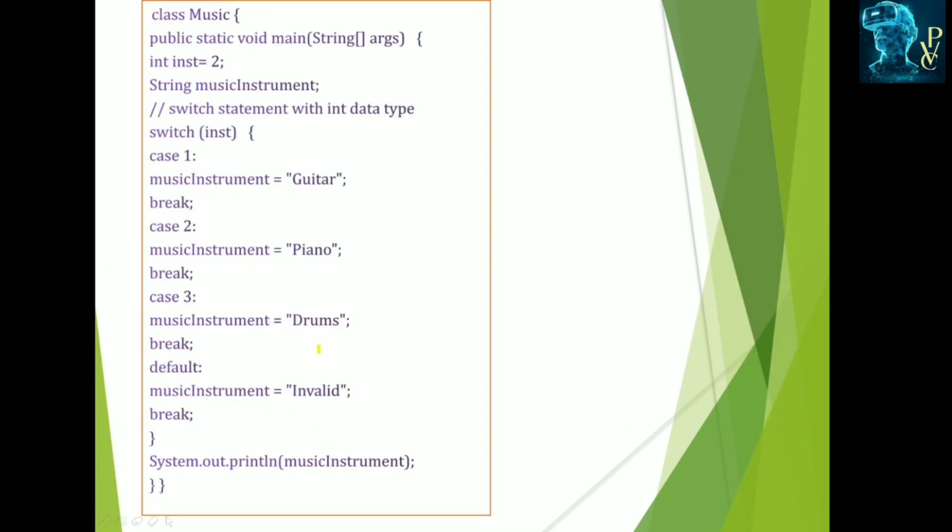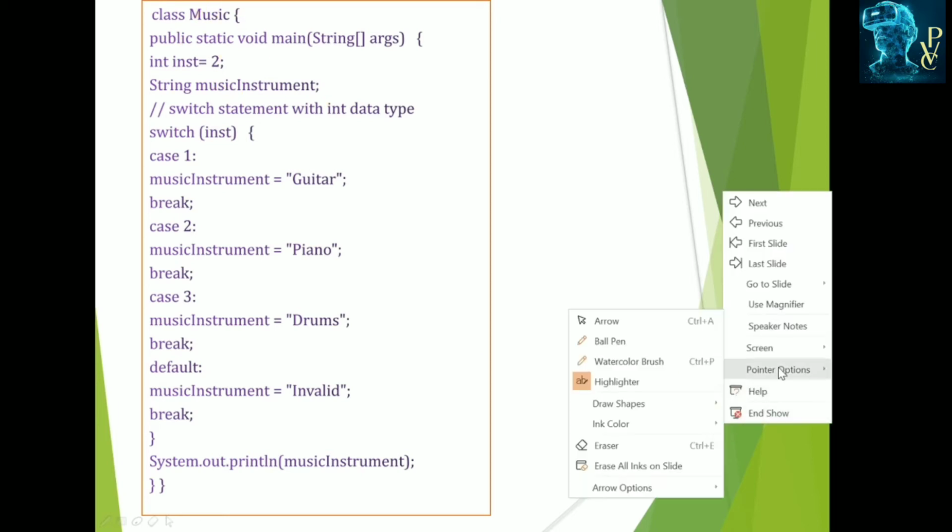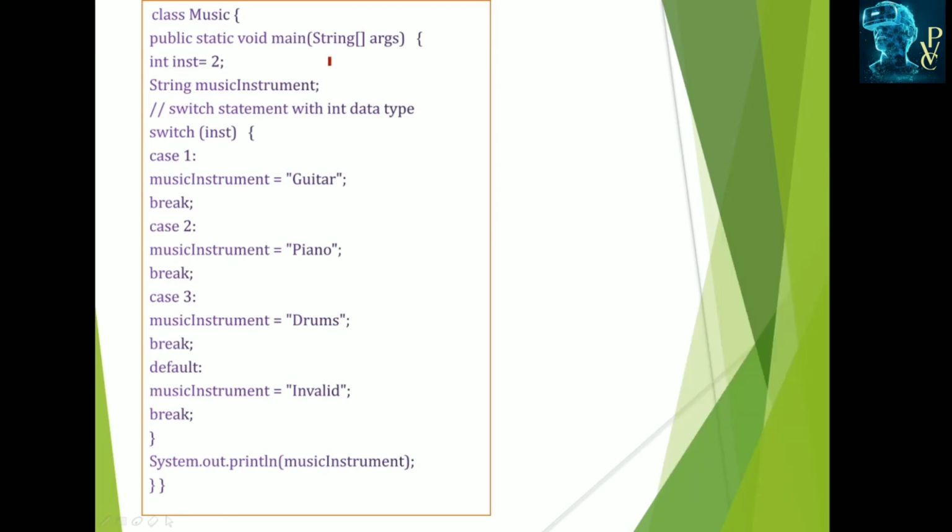And this is the example. This is the music class. Here I am using some instrument equal to 2. Next, I declared another variable, a string, music instrument.